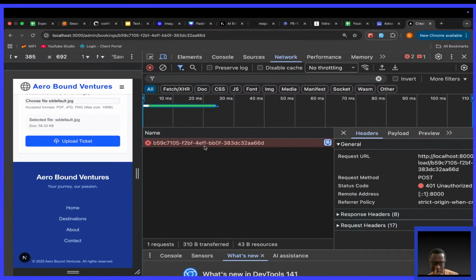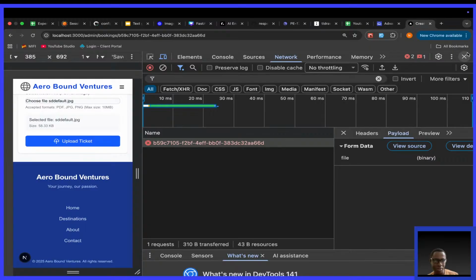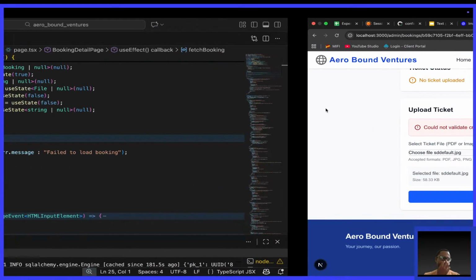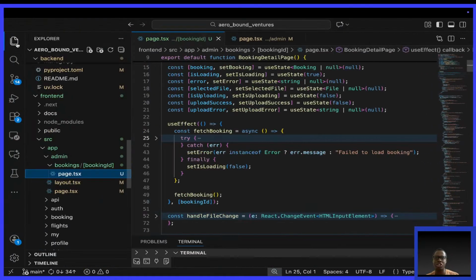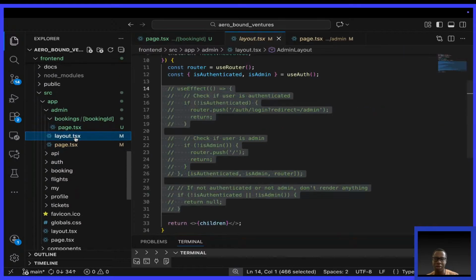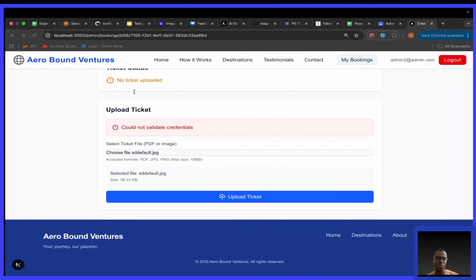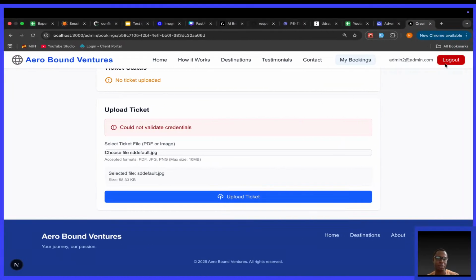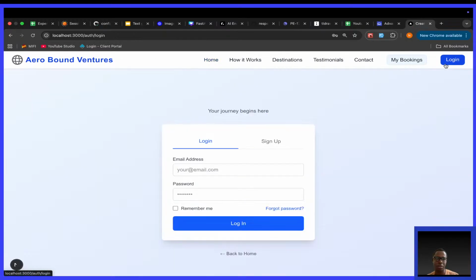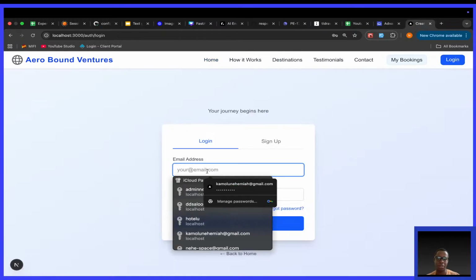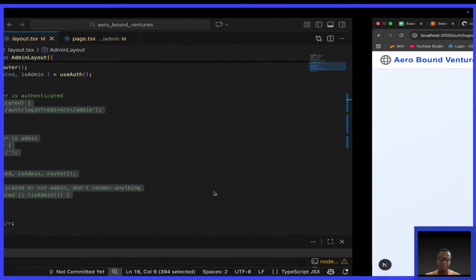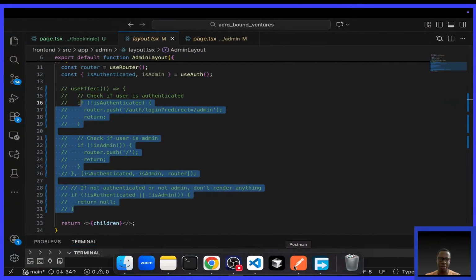See, and this is happening because I disabled the authentication check. If I go to show you layout.tsx, okay, I disabled it because there's a bug here. By the way, there's a bug here which I'll fix later. So simply to fix this, I simply click logout, login. Okay, admin. I keep forgetting this admin.